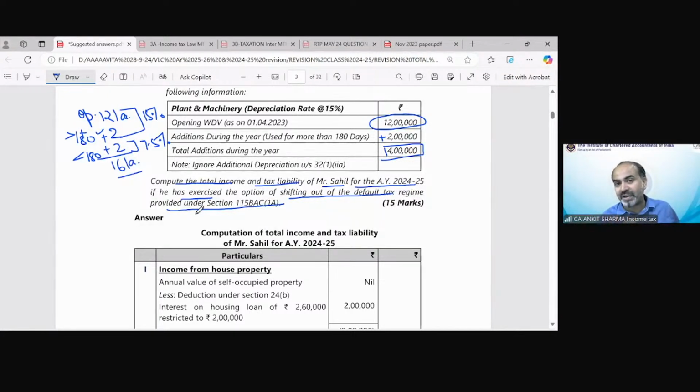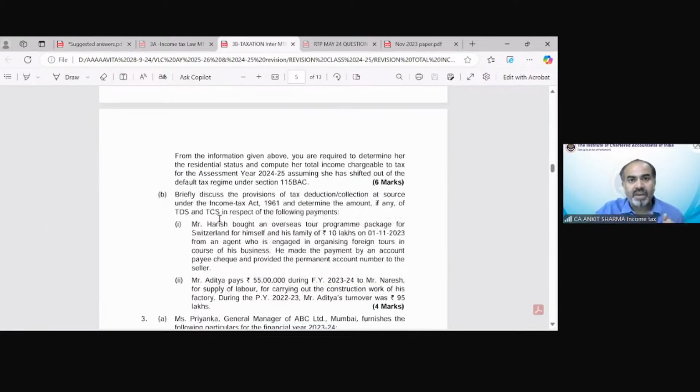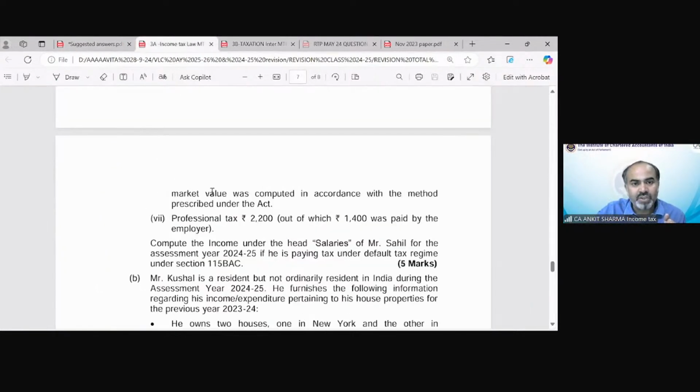I've also explained those small chapters which will cover almost 25 to 30 marks in the paper. And now I also gave you a trick to solve this 15 marks question. So we are almost covering 40 to 45% marks of the question paper. But for September 24, the suggested answers are not available yet. When those are uploaded, we will be able to solve that. Okay. Fine. So now we are moving on to our MTP question.